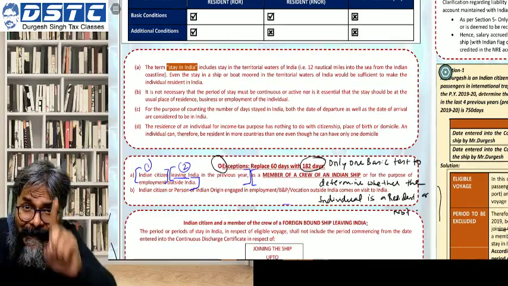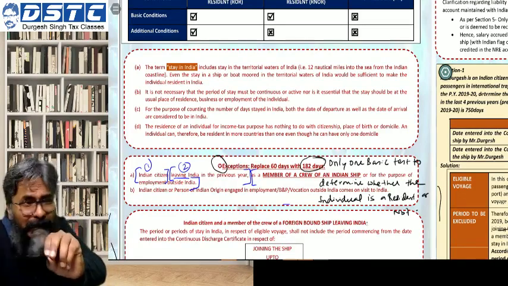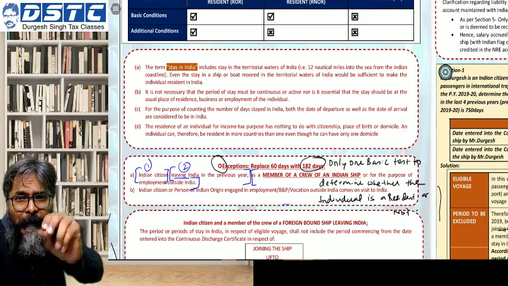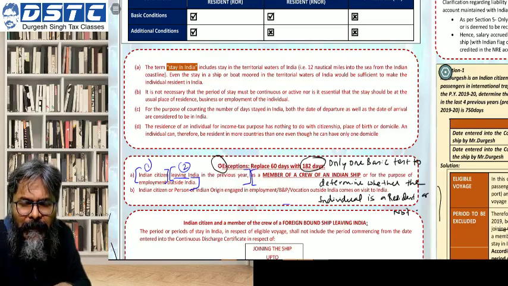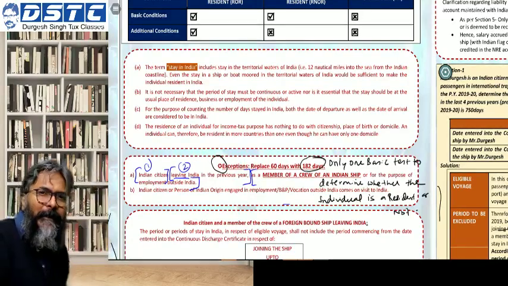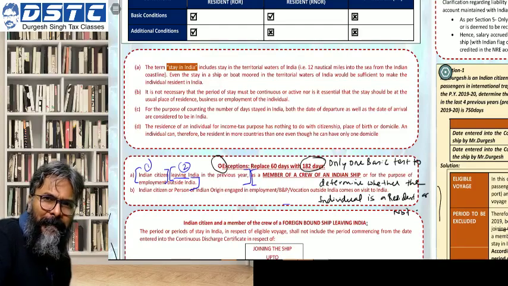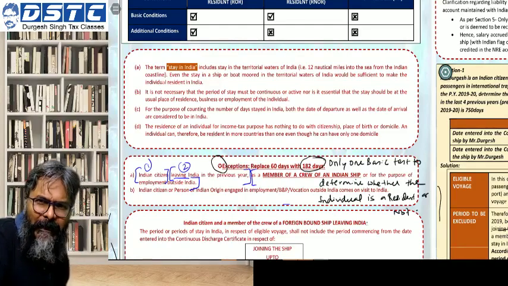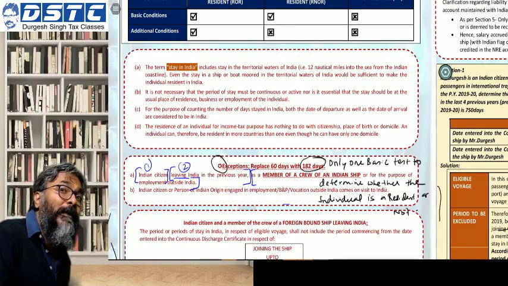Then in that year, students, say for example, you are leaving in the month of July. Say, for example, July 2020, you have left India. For what purpose have you left India? For the purpose of taking up employment outside India.